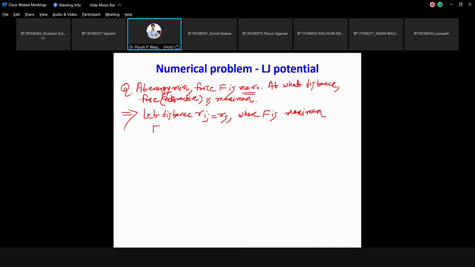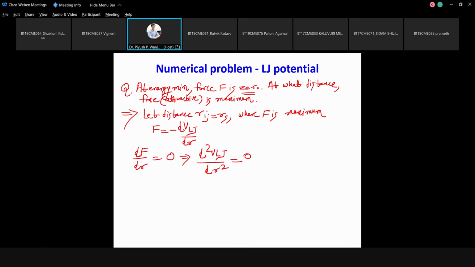Your force is F equal to dVLJ by dr. So when the force is maximum, what can you take dF by dr as? Zero. So what can you do with this? d2VLJ by dr square is equal to 0.